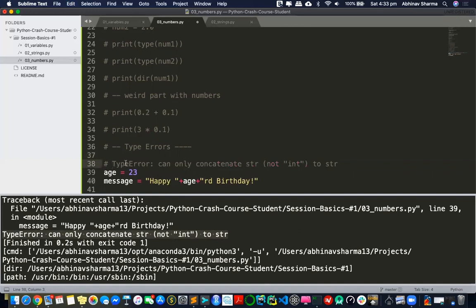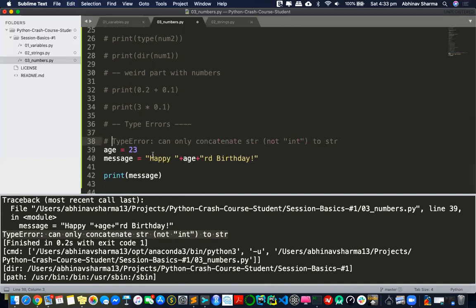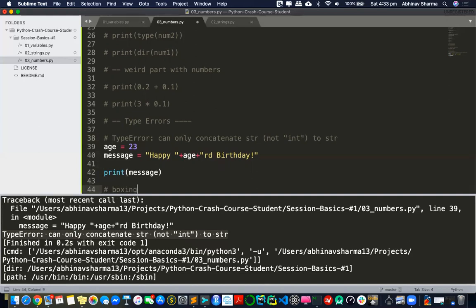And see, every error has its reason. Every error that you're seeing has its own reason: it wants you to write correct Python code. So how do you fix that? That's a good question. I like that you're curious. Obviously we can't convert it directly. So there is a way called boxing plus unboxing.